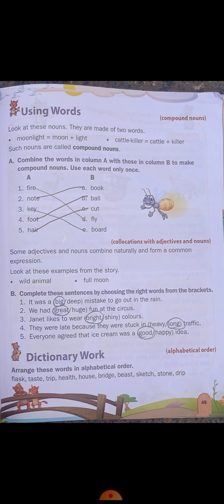Third one, Janet likes to wear bright colors, not shiny colors. So bright. Okay, if colors are there, then bright, dull, we say, right? So Janet likes to wear bright colors. Fourth one, they were late because they were stuck in long traffic or heavy traffic. Okay, so, sorry, it's not long, it's heavy. They were late because they were stuck in heavy traffic. Fifth one, everyone agreed that ice cream was a good idea.